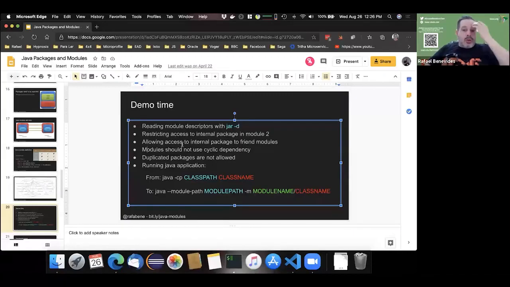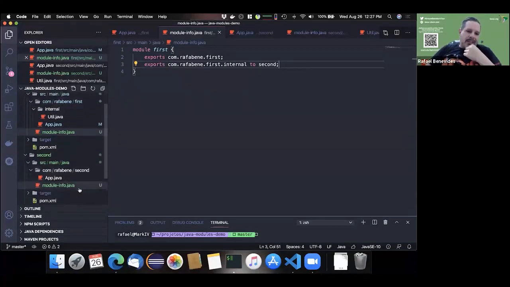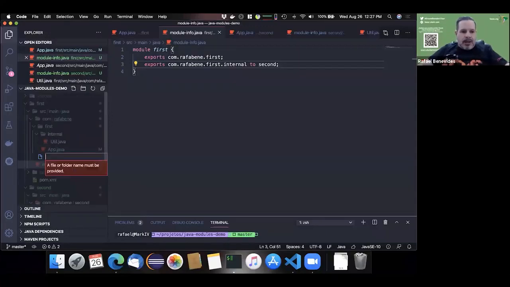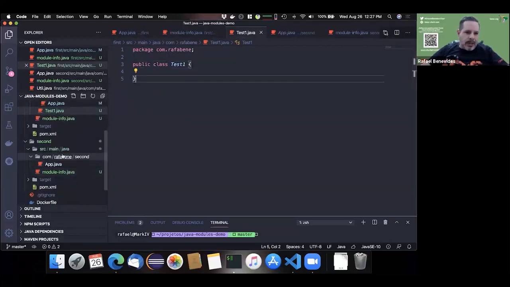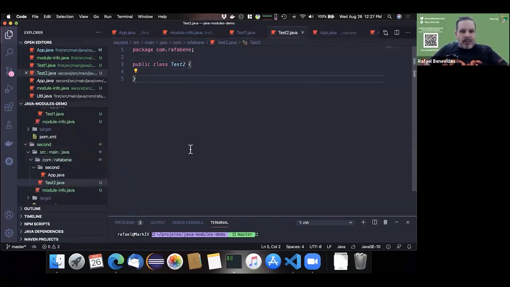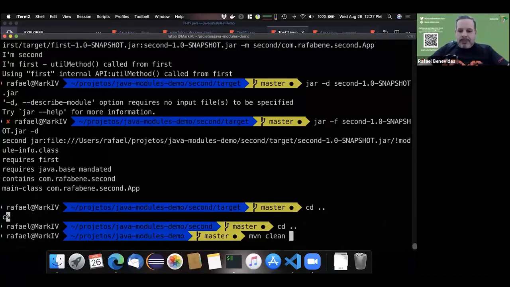What else? Also, duplicate packages are not allowed. You can see here that I have the first package, and here I have the second package, but both start with con.rafabeni. Imagine that I create here a class test1.java, just a simple class. And here I will create test2.java. So now I have the same package being used in both projects. Let's see what the compiler says.